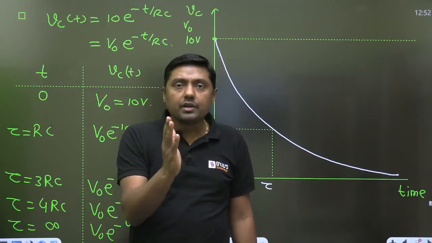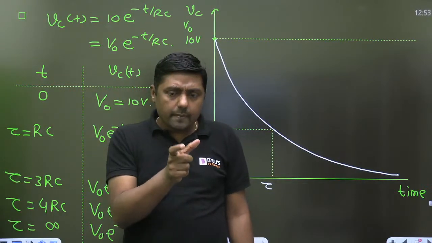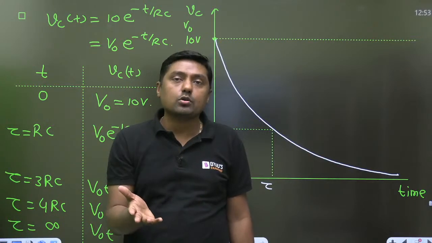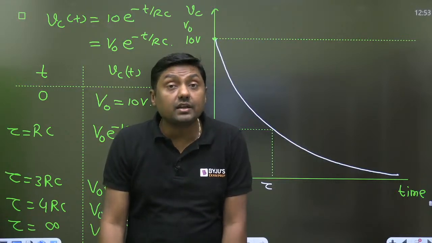Why are we giving the boundary? Because we can't wait up to infinite. That's why we go on the basis of 4 time constants or 5 time constants. In control, we use a similar concept, called settling time.